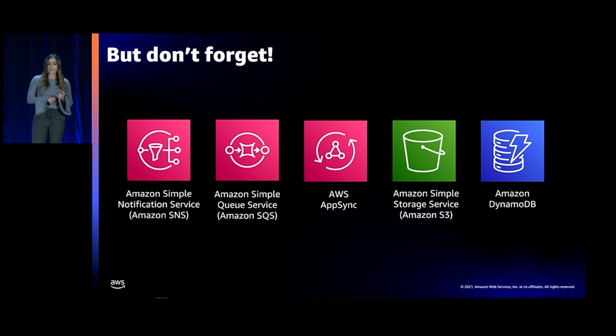So Amazon SNS, which is a pub sub service you can use to fan out messages. SQS is a serverless queuing service that's really good for decoupling and scaling microservices. We have AppSync, which is good for building GraphQL APIs. We have S3, which is an object storage service that integrates really nicely with Lambda. And DynamoDB, which is our NoSQL database that's good for massive, massive, massive scale.